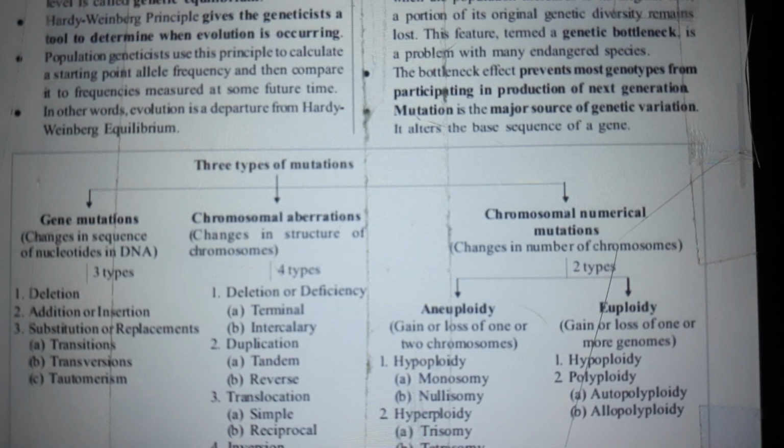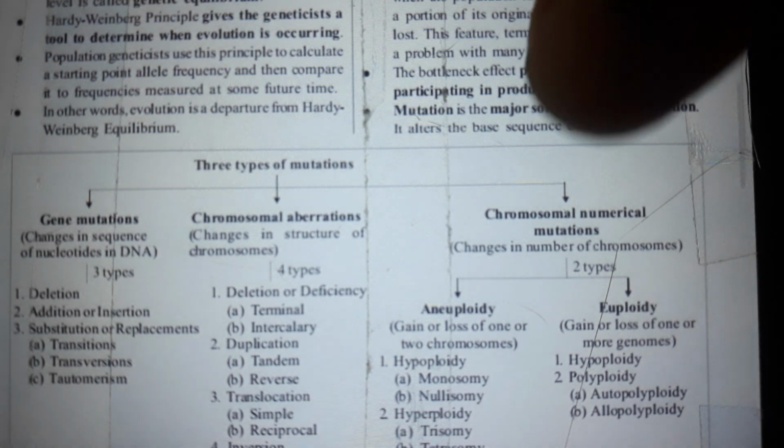Hardy-Weinberg principle gives geneticists a tool to determine whether evolution is occurring. Population geneticists use this principle to calculate the starting point allele frequency and then compare it to frequencies measured at some future time. In other words, evolution is a departure from Hardy-Weinberg equilibrium.